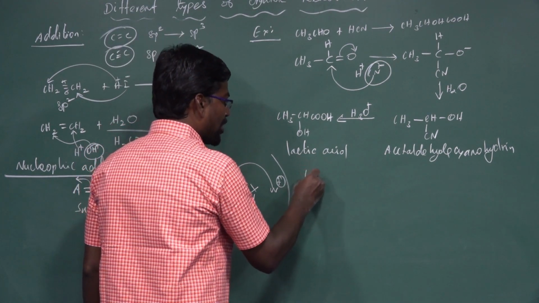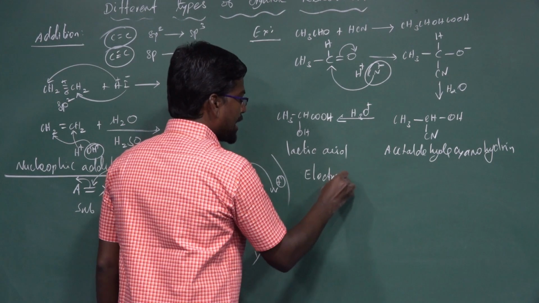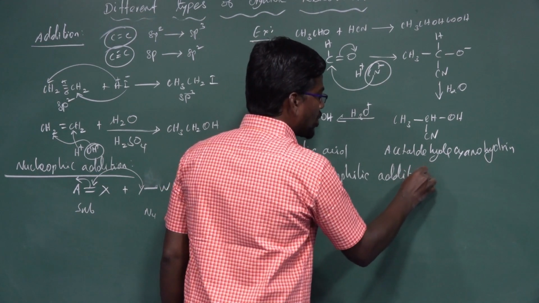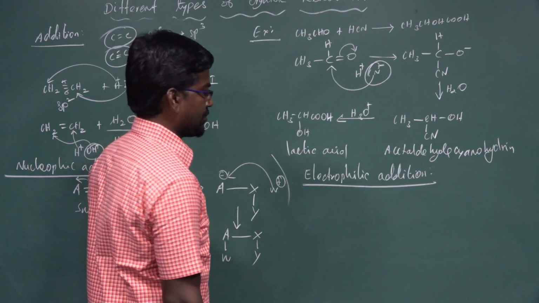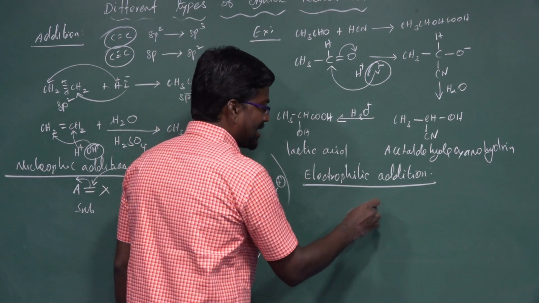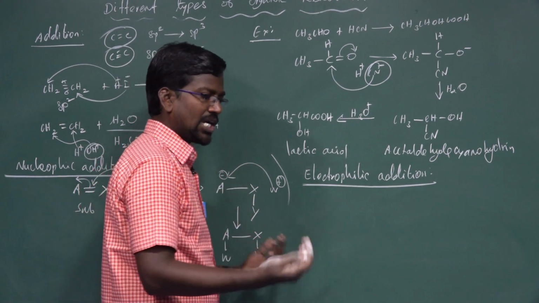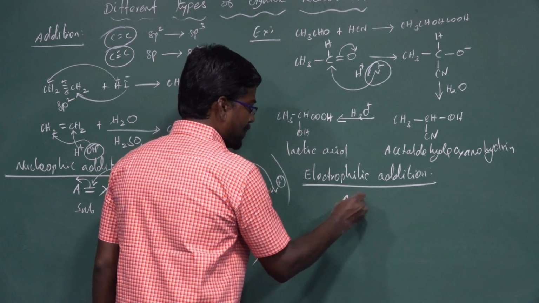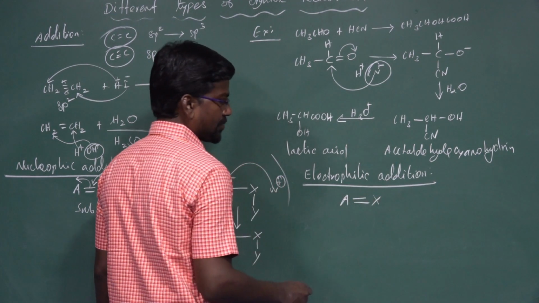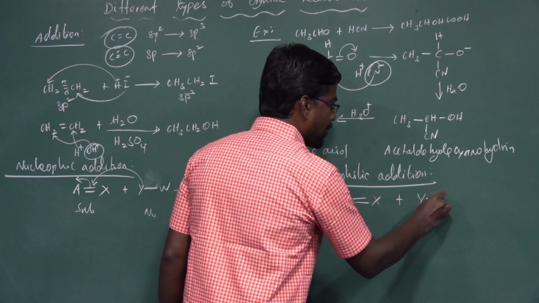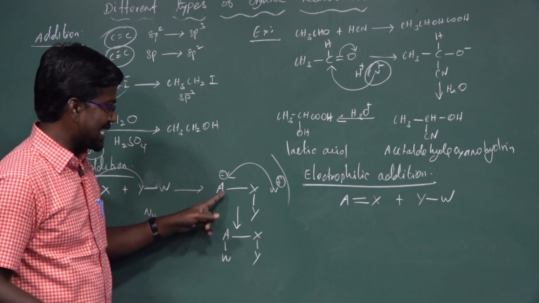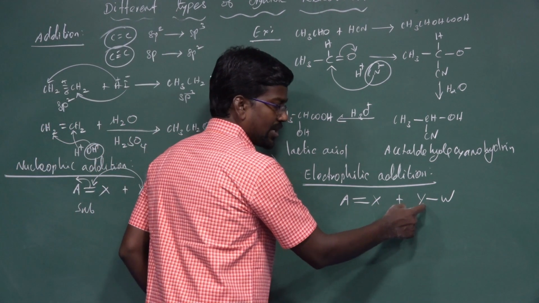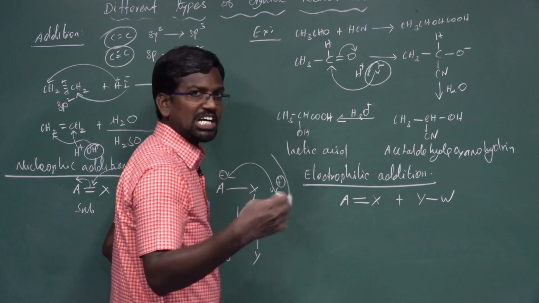Another one is electrophilic addition. What is an electrophile? An electron deficient species. The electrophile attacks the electron rich site. For simple representation, A=X can be combined with Y-W. Here A=X is the electron rich site, and Y-W is the electron deficient species.